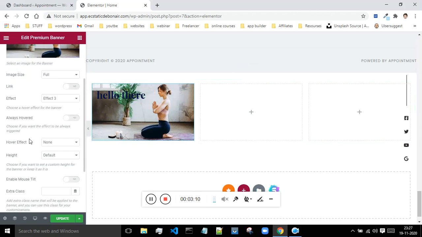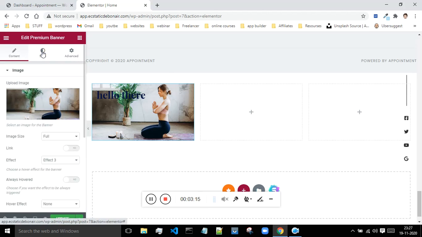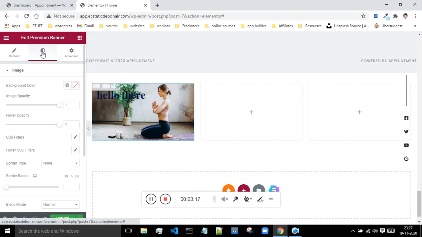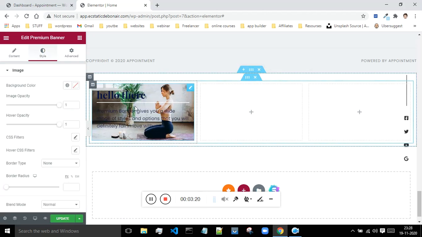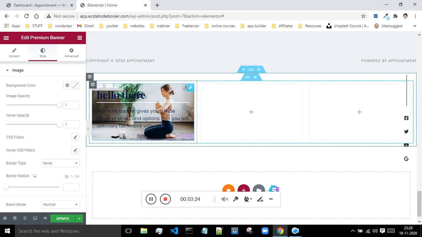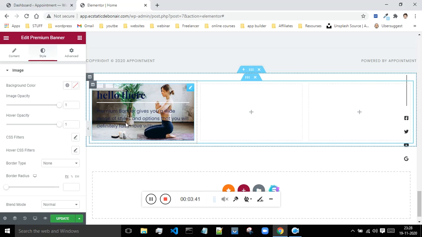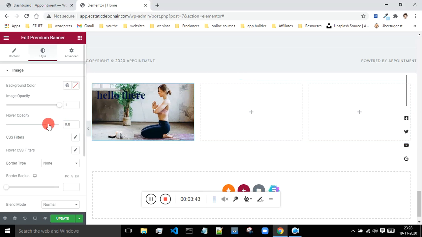Okay, so now I just wanted to show you all how to change the opacity of the image. So go to the style. Okay, so as of now the opacity of the image is 1. That means you can clearly see the image, and even when I take the mouse over it, you can see the image clearly. Now if you want to change the opacity of the image when I take my mouse over, you can do that. This is the image opacity, and this is the hover opacity. So whenever you will be hovering or taking the mouse on this image, you can just change the opacity.